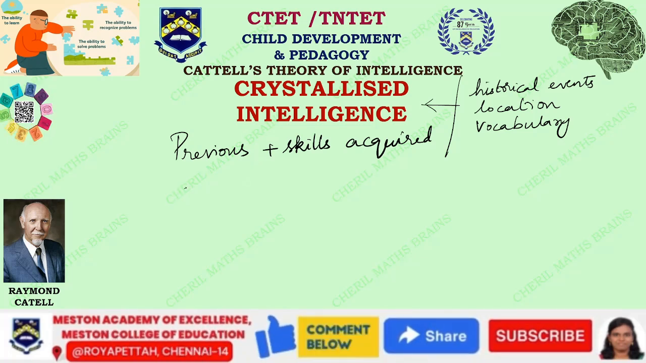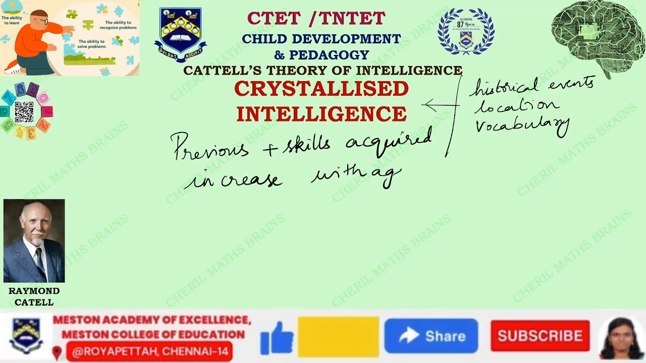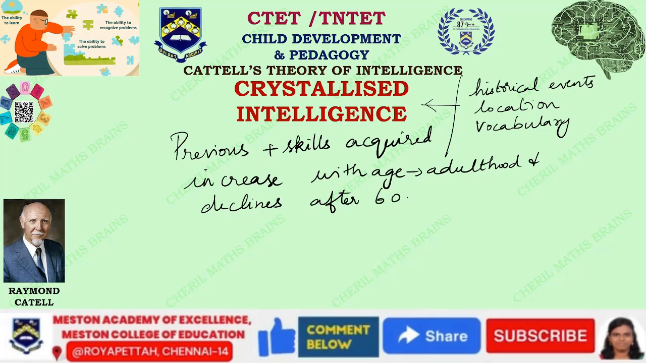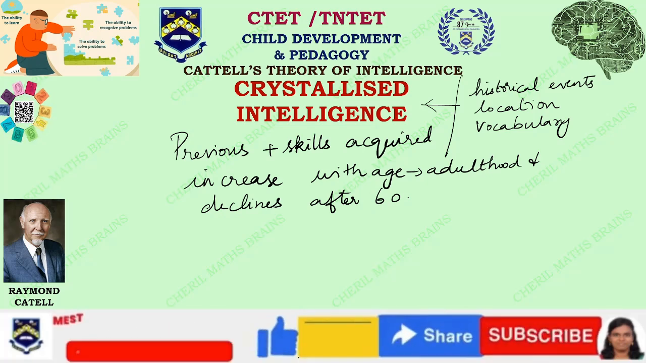Crystallized intelligence will increase with age. It will increase with age during adulthood, and it declines after the age of 60. So this is what we are going to see about the crystallized intelligence scale.